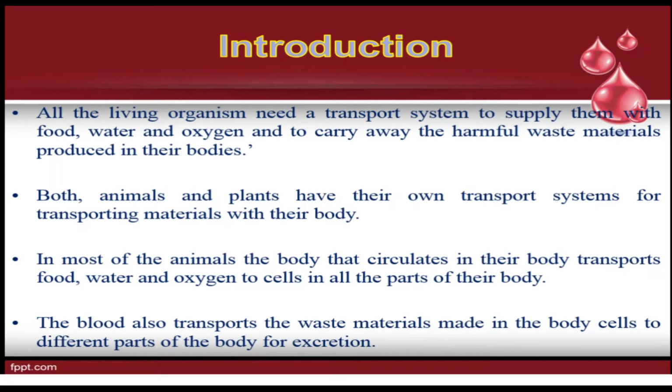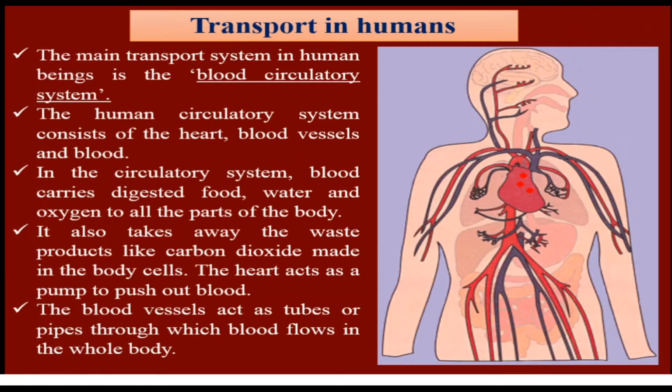Next, transport in humans. The main transport system in human beings is the blood circulatory system. The human circulatory system consists of the heart, blood vessels, and blood. See the image. In that, the heart is the main part of the circulatory system.